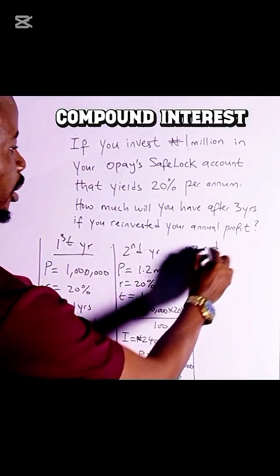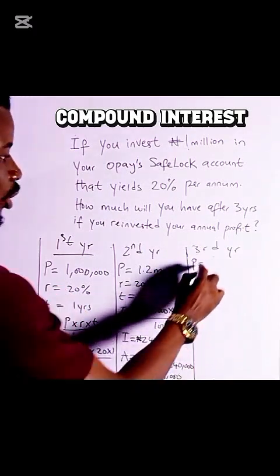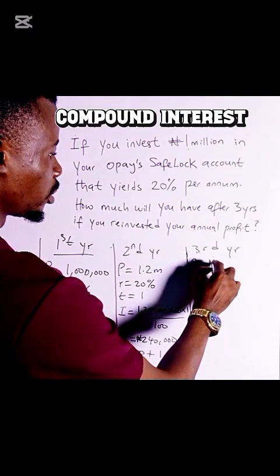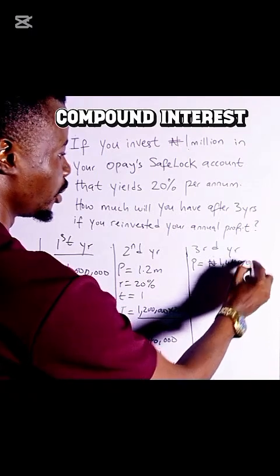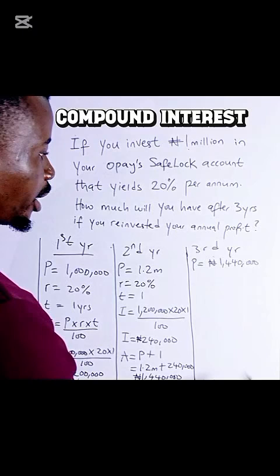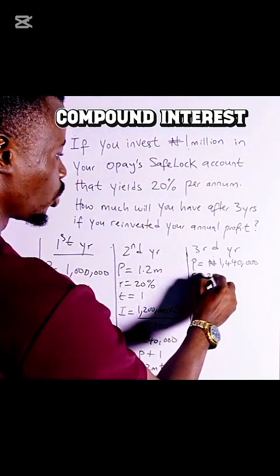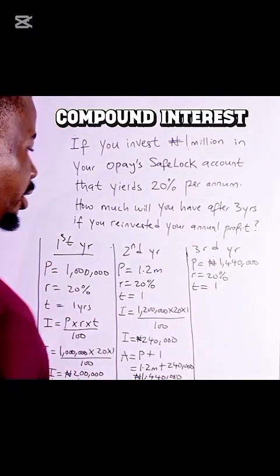Now this will be your principal for the third year. So your third year, your principal will become 1,440,000. You can see the income is growing. Now this is the third year, this is your final year. Your rate is still 20% and your time is still 1 year.